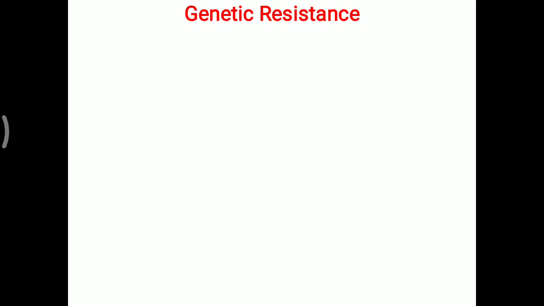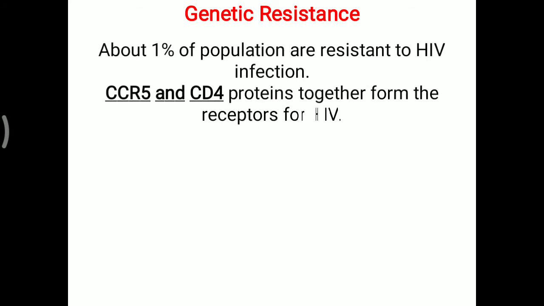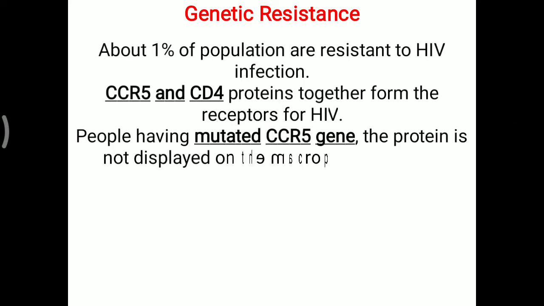Sometimes genetic resistance against AIDS is also found. That is interesting. About 1% of the population is resistant to the HIV infection. Here CCR5 and CD4 protein together form the receptor for HIV. But actually what happens in genetic resistance, people having mutated CCR5 gene, the protein is not displayed on the macrophage surface.